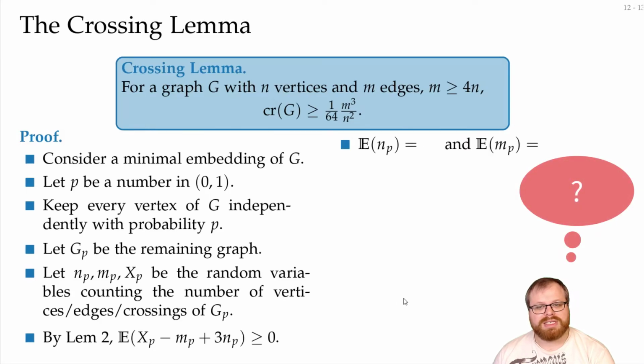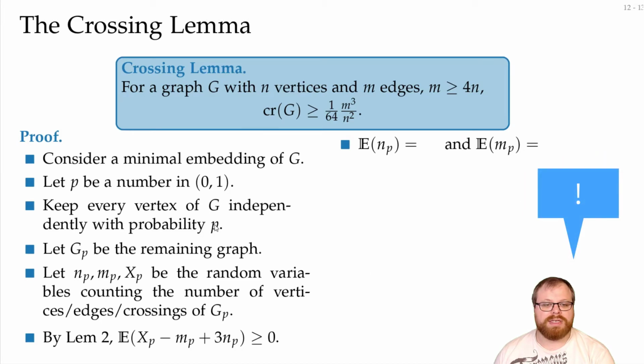Now, what is the expected number of vertices and what is the expected number of edges in this graph? Can you figure this out? Well, with probability p, we keep a vertex, we do this n times, so we have expected p times n vertices. And for the edges, well, we still have it if we have both of the vertices. And the probability that we have both of the vertices is p squared.